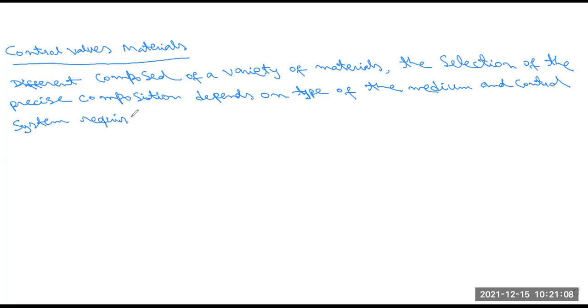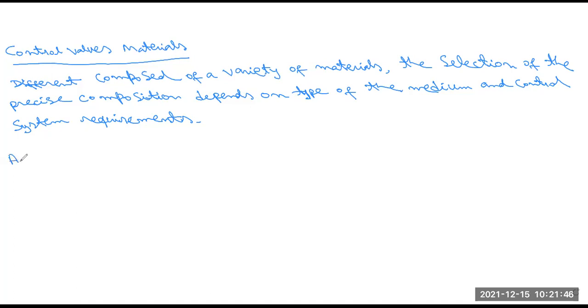So we have to make the different types of control valves using different parameters. These control valves are composed of a variety of materials, and the selection of the precise composition depends on the type of the medium, that means which medium we use in these valves, and also the control system requirements. So using these parameters, we use different types of metals. I will list them one by one.